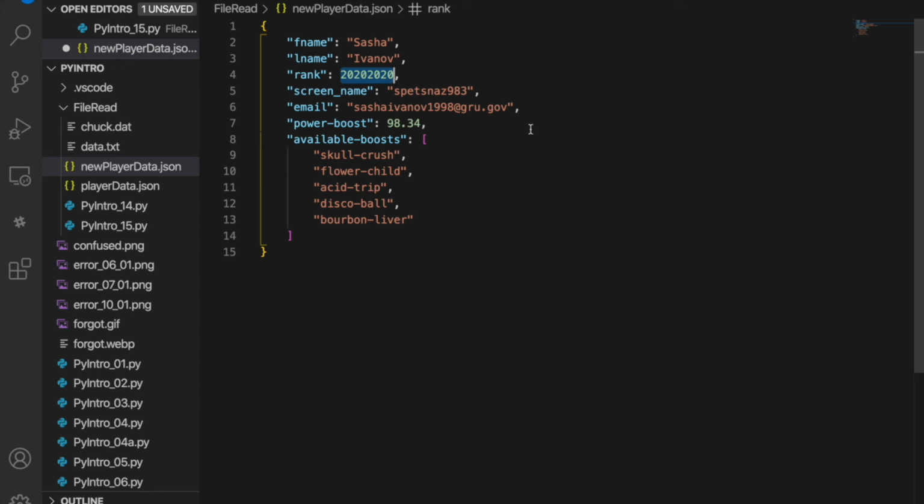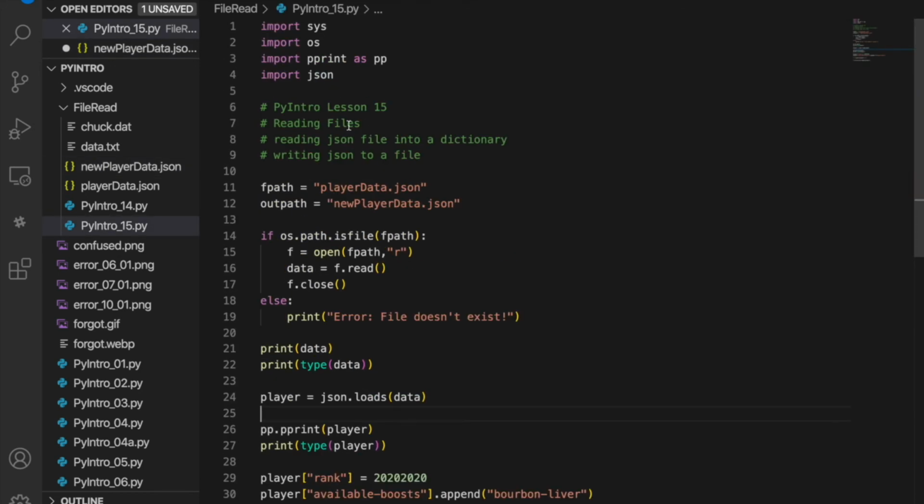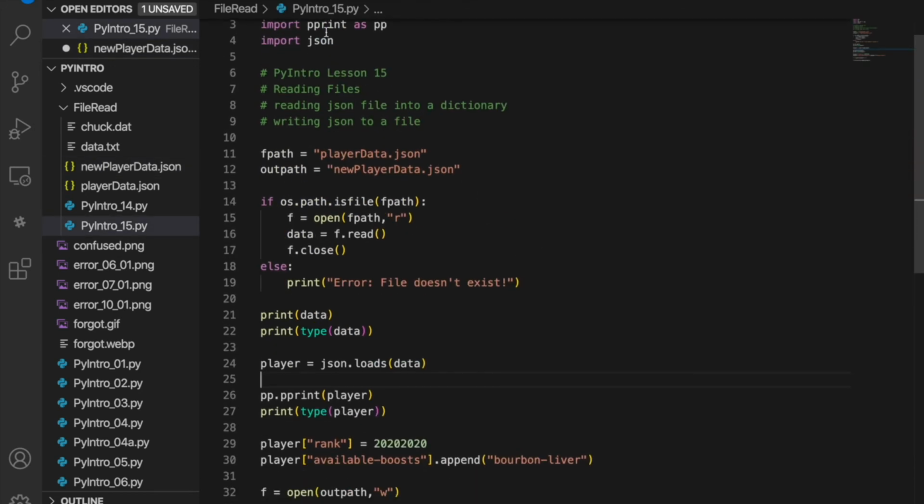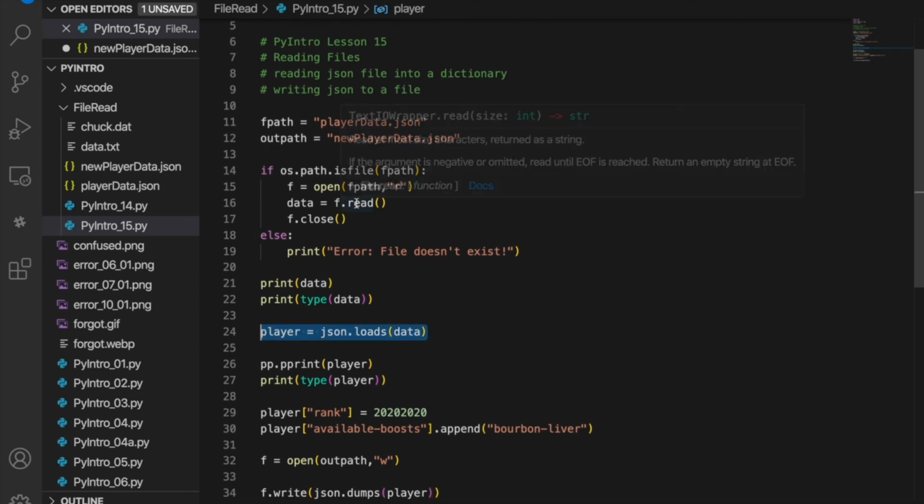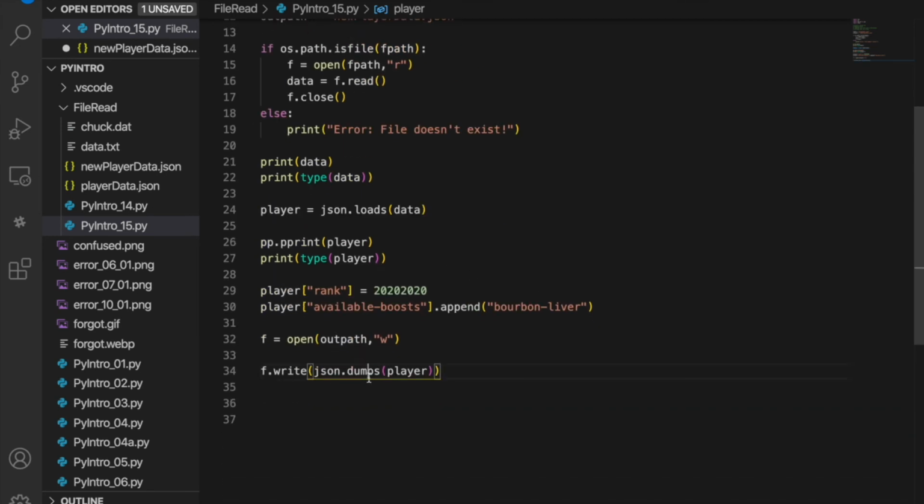All right, so that is reading in a file, using our JSON library to load a string into JSON. That's why we use the read function, which reads the whole file into a string. And then we use json.dumps to take the Python dictionary, convert it back to a string, and write it out.